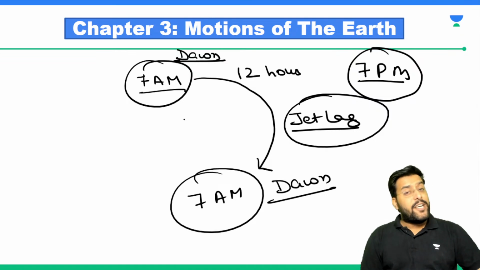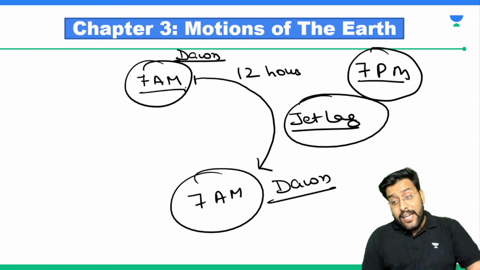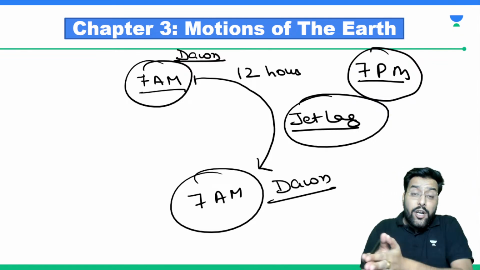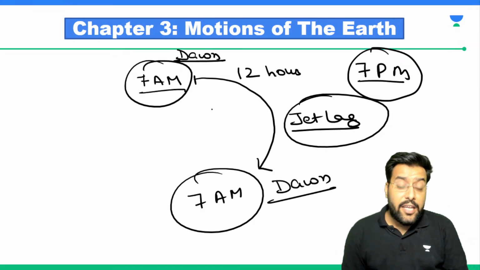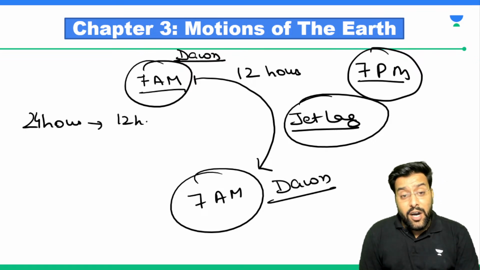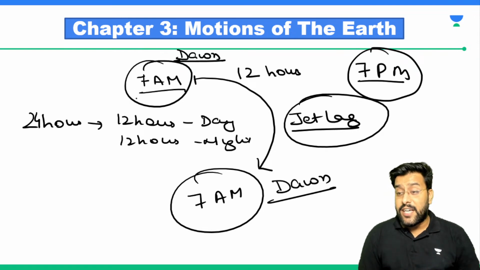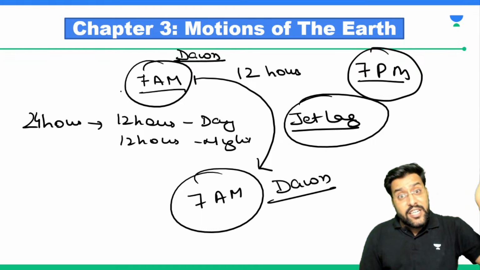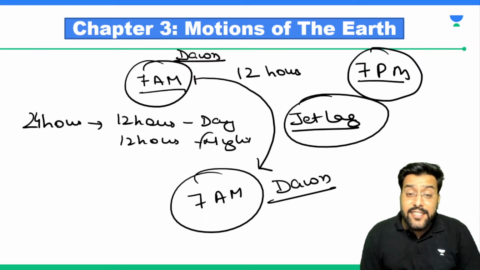Technically, you took an entire day's journey, and when you reach, it's night time and you should go and sleep. But when you reached, it was again daytime, so you skipped the entire night from your 24 hours. In your 24 hours, 12 hours should be day and 12 hours should be night. But in such exceptional circumstances, when you are traveling overseas, you took your journey at 7 a.m. You took a flight for 12 hours, and then you should have the next 12 hours in night.